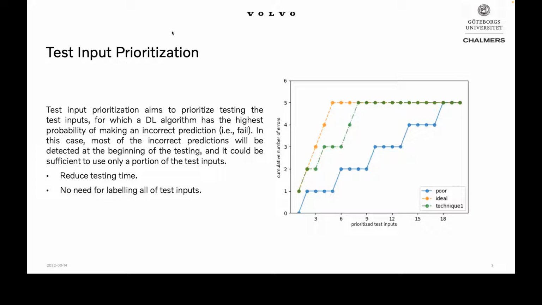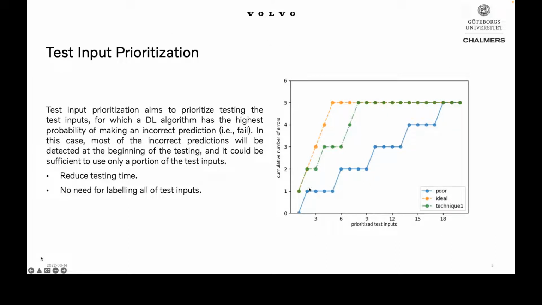The goal of prioritization is to sort the test inputs in the test set such that the inputs with the highest probability of making an incorrect prediction come first. So we want to test the inputs more prone to errors in the beginning of testing.